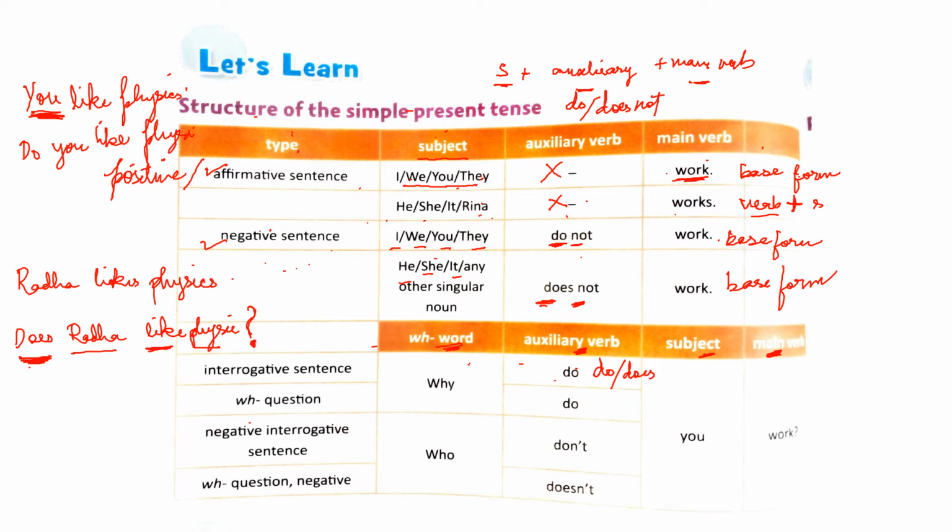And if the subject is he, she, it, or any other singular noun, in that case you will use does. So that's why we use does Radha like physics, and this one do you like physics. Do not forget the question mark.